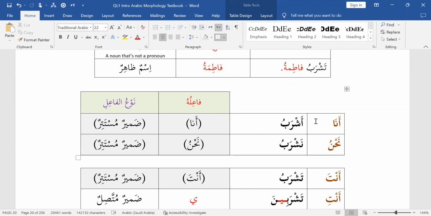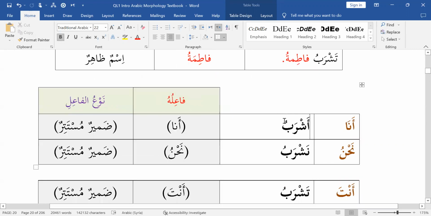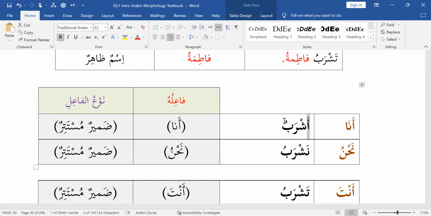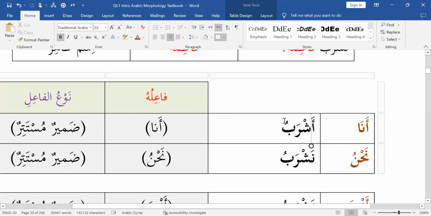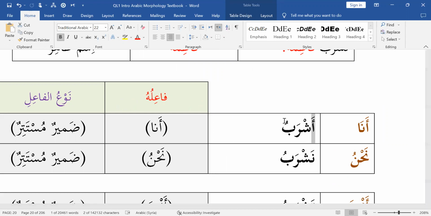So if the fa'il of a mudari is ana, how do I know? Because I don't see ana, right? How do I know the fa'il is ana? It's because of the beginning. The beginning of this mudari is hamza. In this case, there's a fatha on the hamza. In the case of forms 2, 3, and 4, there's a dhamma. And we'll see how forms 5 through 10 and up to 14 work in the QL3 advanced morphology. The point is that the mudari must begin with hamza, and that hamza is going to be a fatha or a dhamma.